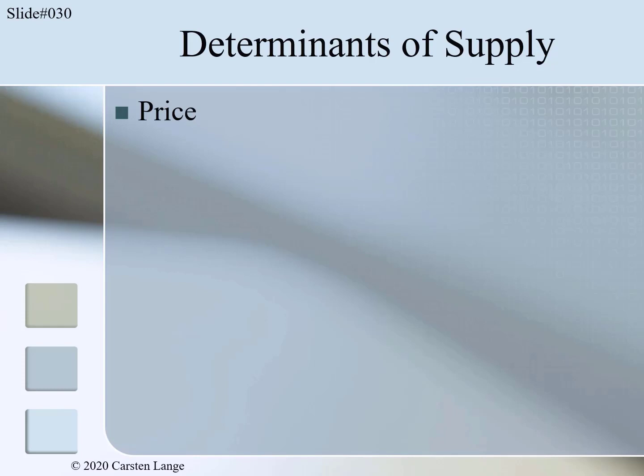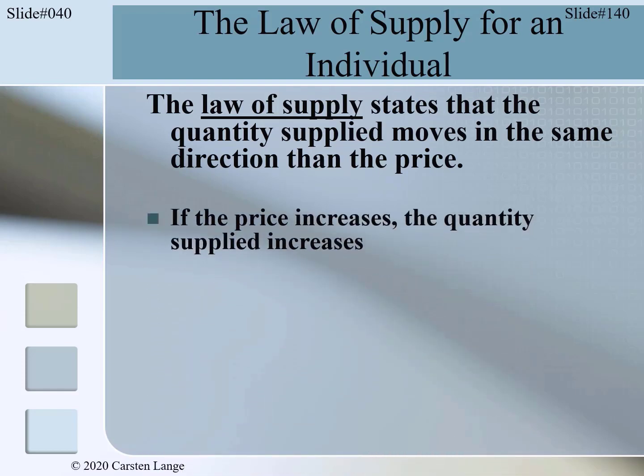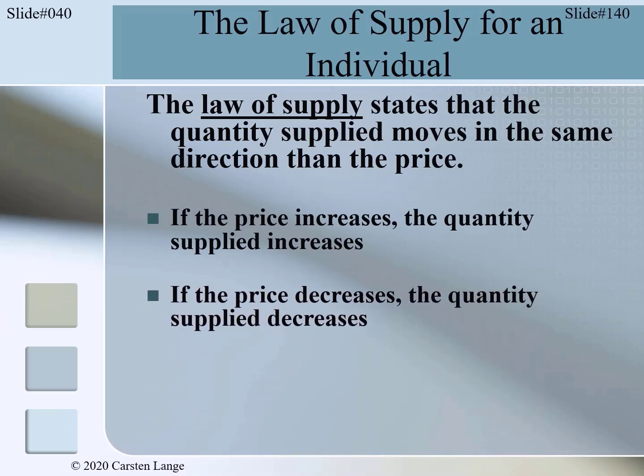Since the price is an extremely important determinant of supply, we will cover the price in detail in later modules. Here I will only make a general statement about the law of supply. The law of supply states that the quantity supplied moves in the same direction as the price. If the price increases, the quantity supplied increases too. If the price decreases, the quantity supplied decreases. This also means a high price goes with a relatively high quantity supplied, while a low price goes with a relatively low quantity supplied. Please note, we will cover the law of supply in the next segment in more detail.